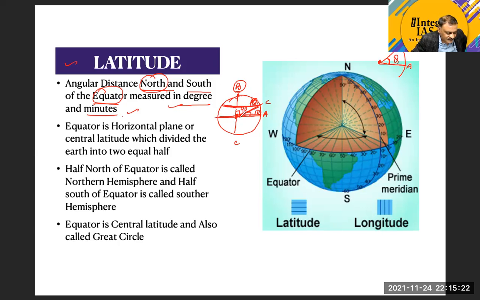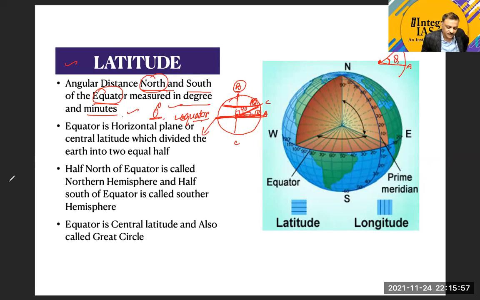Now, the line passing through the center of the earth, the central latitude, is called the equator. Keep this in mind: the term we use for the central latitude is the equator. Since we have taken the equator as the central latitude, the degree of latitude we take for the equator is 0.